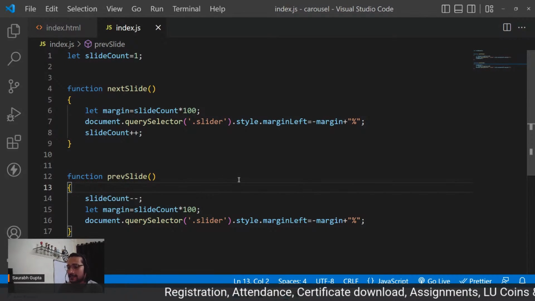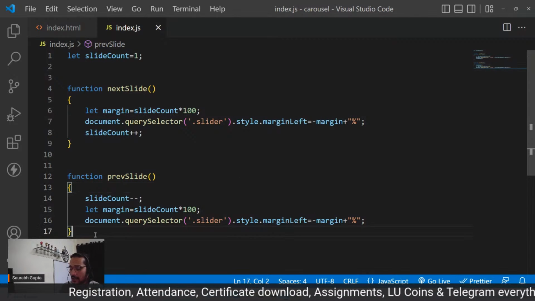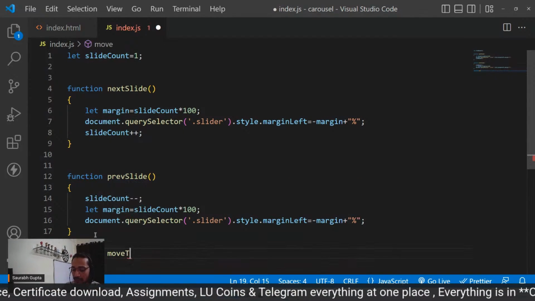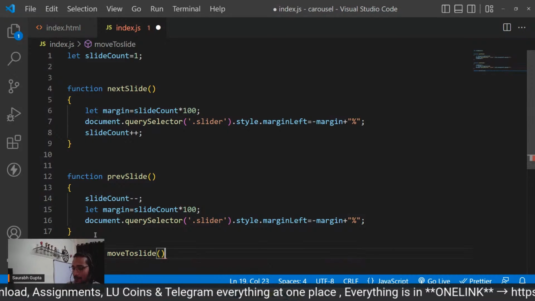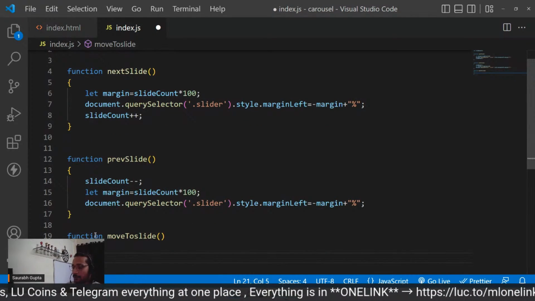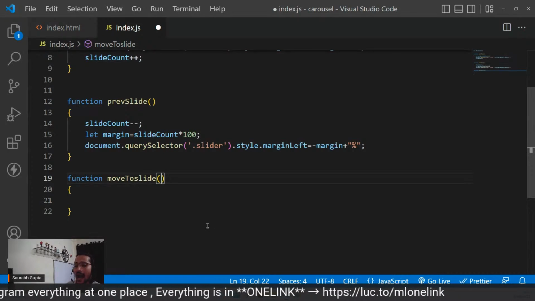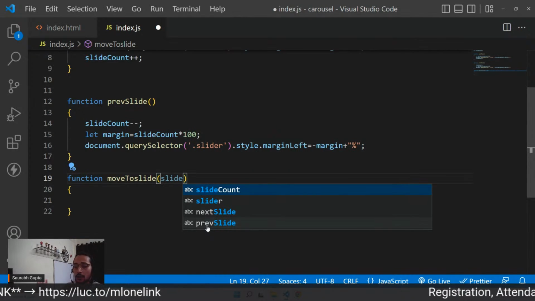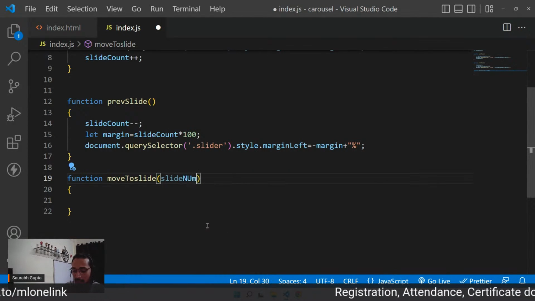Okay, let's create one utility function, guys. Let's create a function called move to slide. Guys, focus on what I'm trying to do. I'm making it much clearer now. Let's tell it, I will give you a slide number, on which slide you want to go. I'm just trying to make it a little generic. So I'll give you a slide number as a parameter.